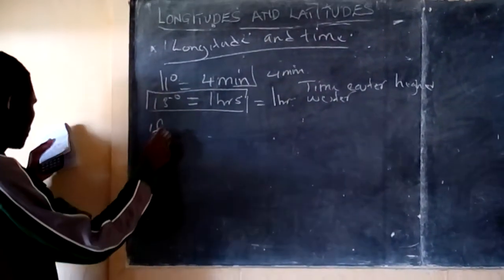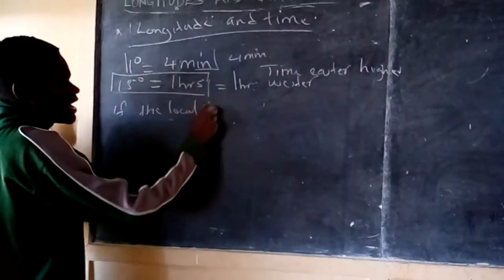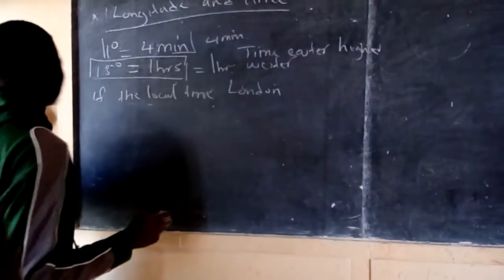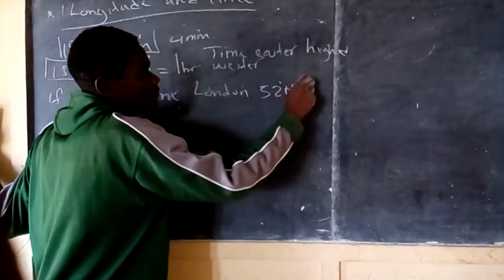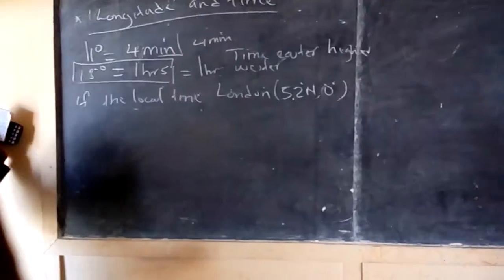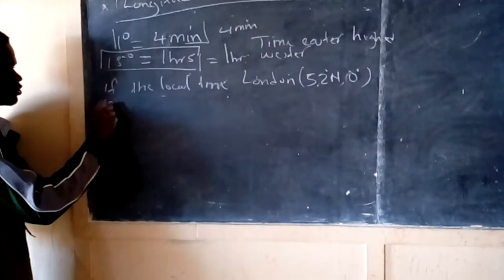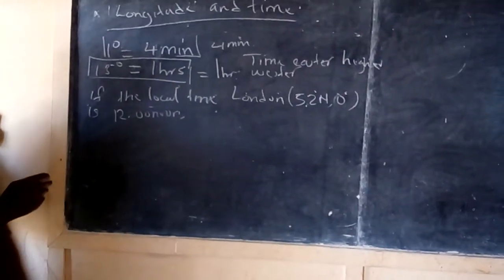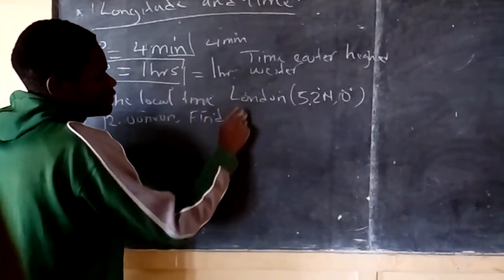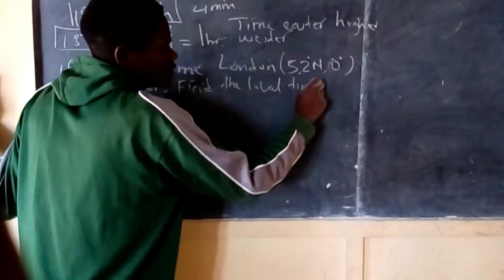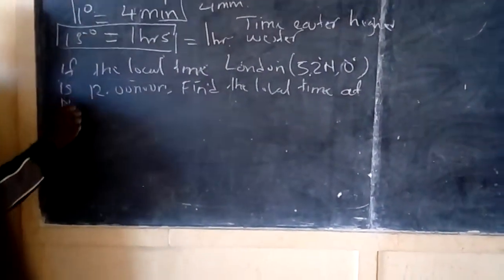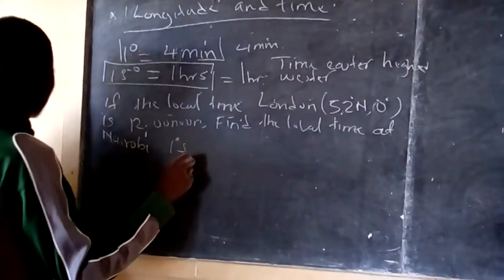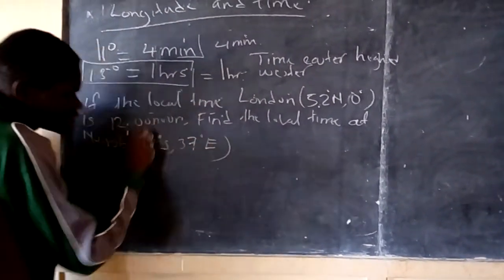I'm told that if the local time in London, 52 degrees north, 0 degrees, is 12:00 noon, find the local time at Nairobi, which is 1 degree south, 37 degrees east. I want to find that time.